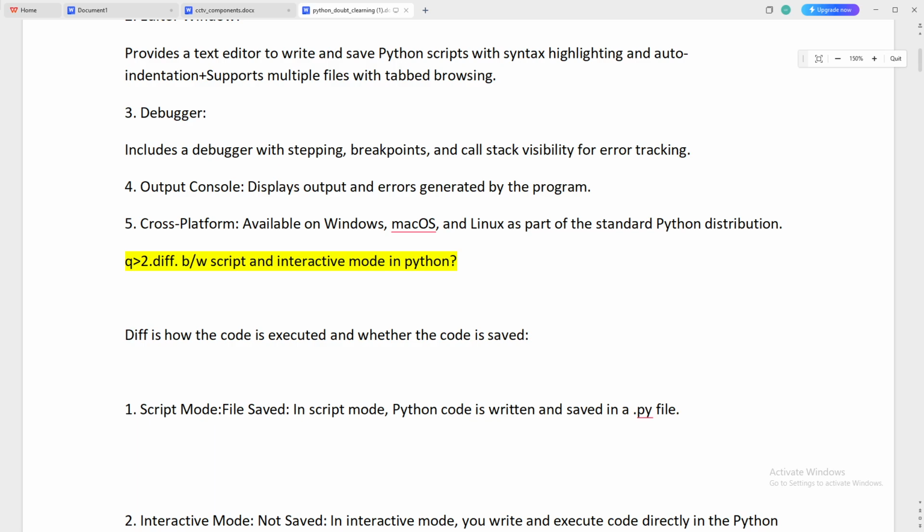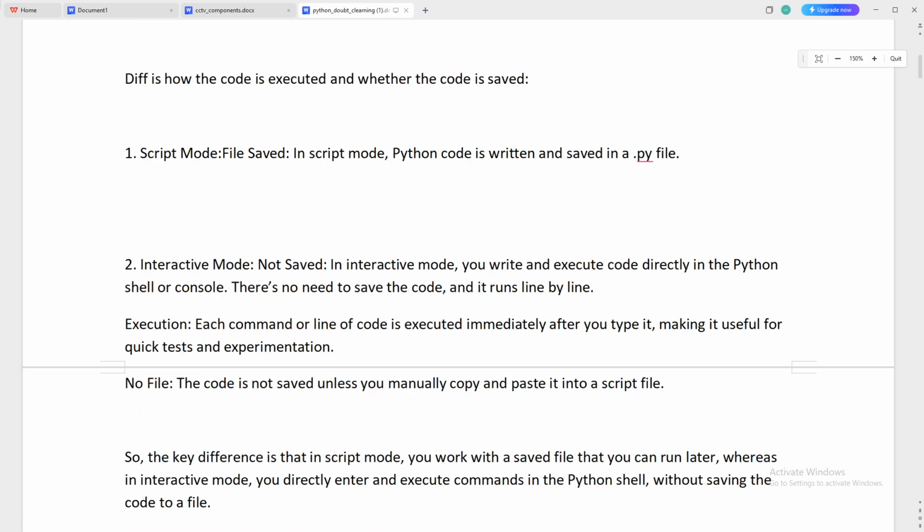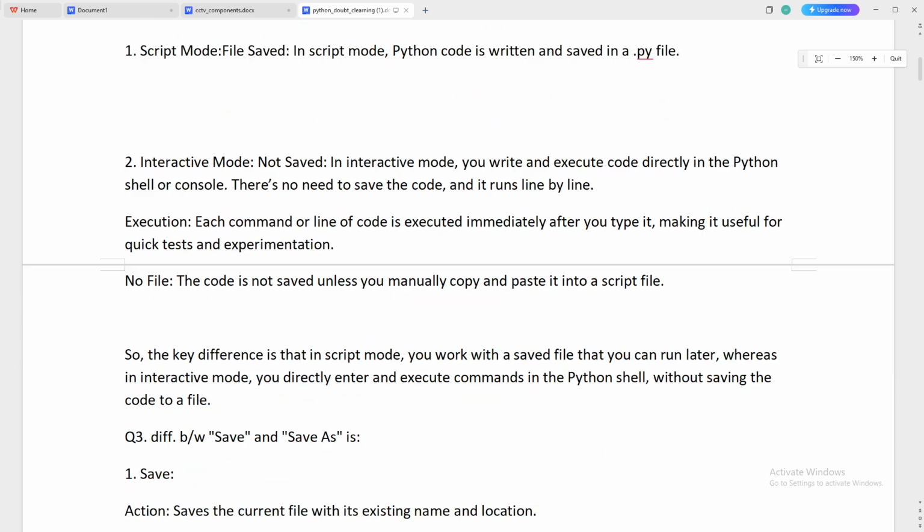This is the same thing I wrote in this doc file. In script mode, Python code is written and saved in a .py file. Interactive mode is not saved. In interactive mode you write and execute code directly in the Python shell or console. There is no need to save the code, and it runs with line by line execution. Each command or line of code is executed immediately after you type it, making it useful for quick tests and experimentation. The code is not saved unless you manually copy and paste it into a script file. So this is the thing.